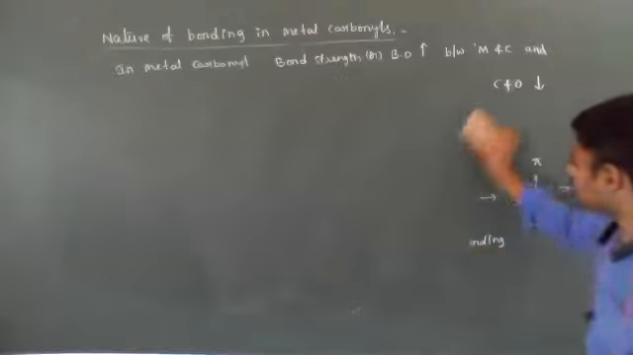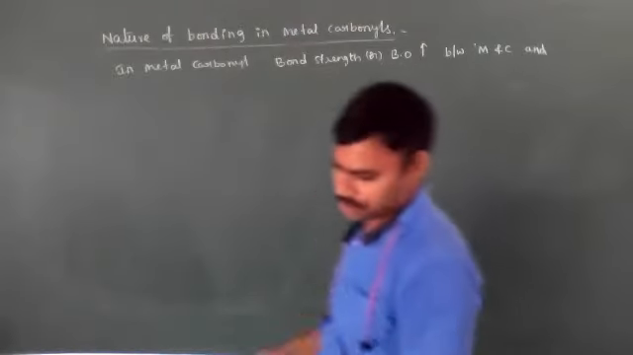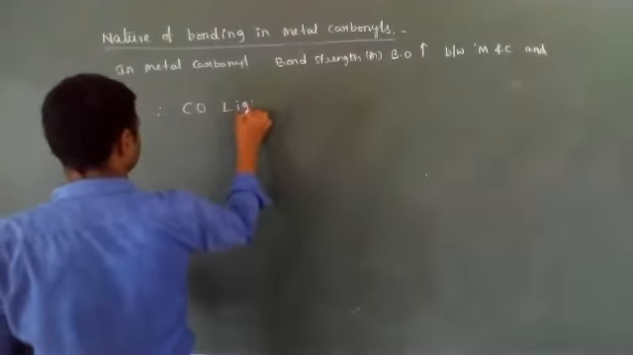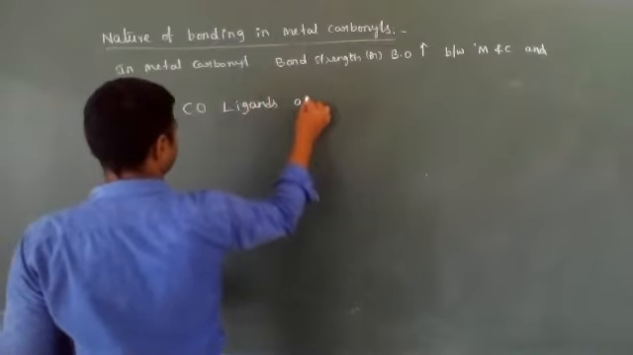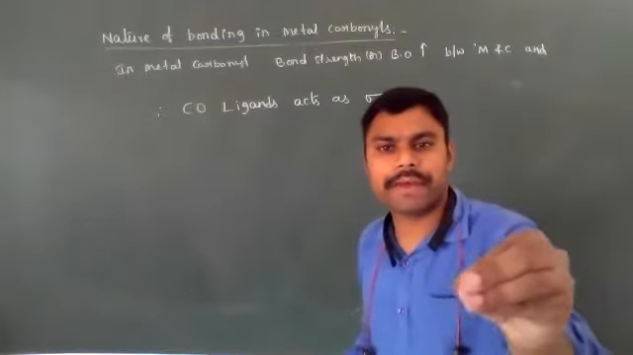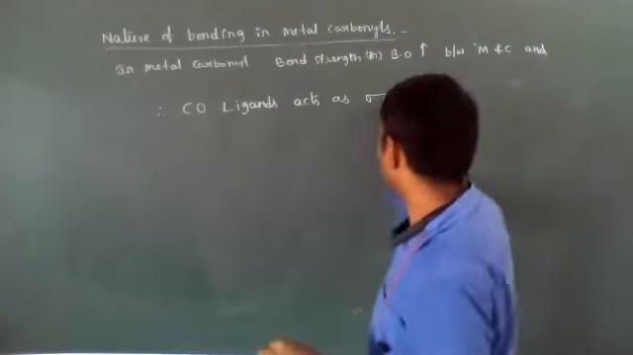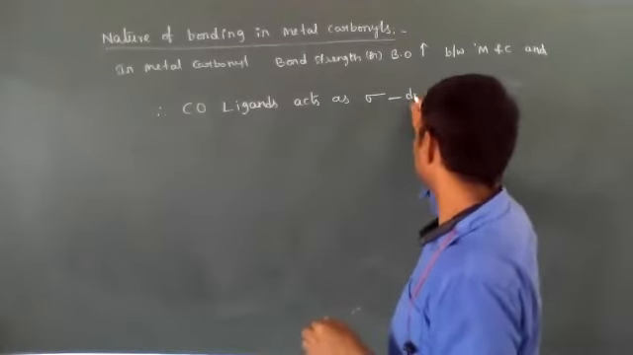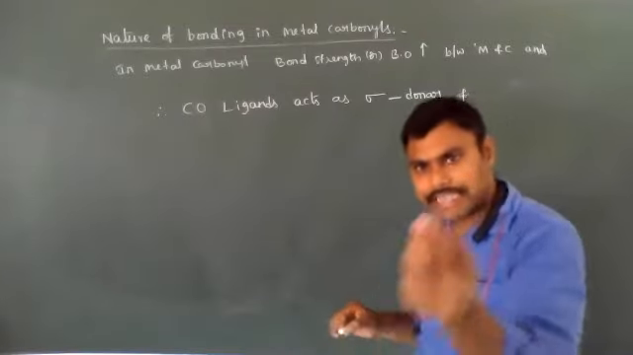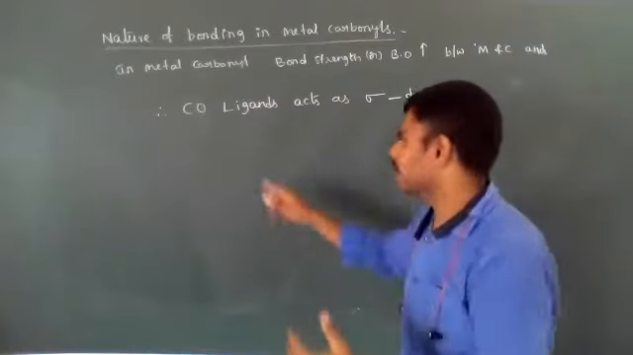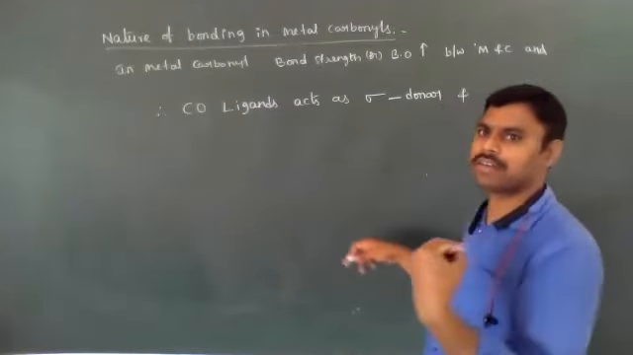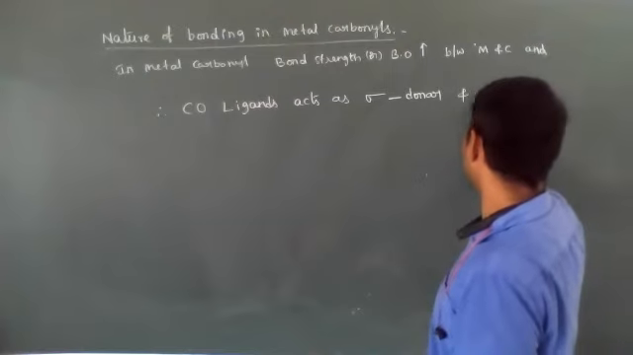Therefore, CO ligands in carbonyl compounds act as sigma donors, meaning they donate one electron pair. Due to the donation of one electron pair, they form a sigma bond. That's why it is called a sigma donor. After that, it accepts some electrons from the excess of electrons on the central metal atom by the back bonding effect. So it accepts electrons and forms a pi bond. That's why they are called pi acceptors.